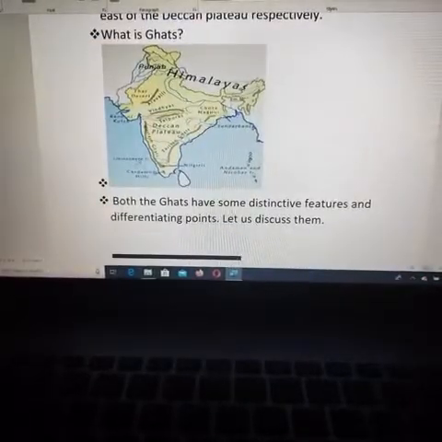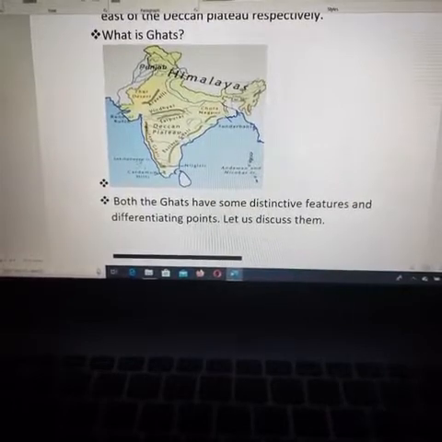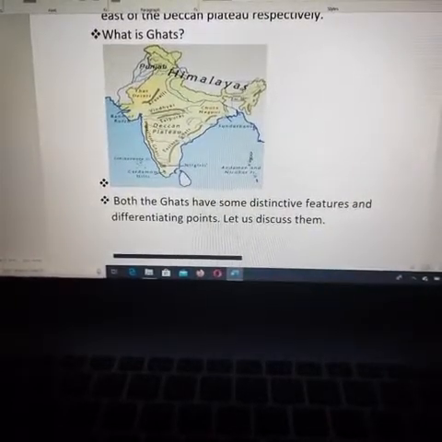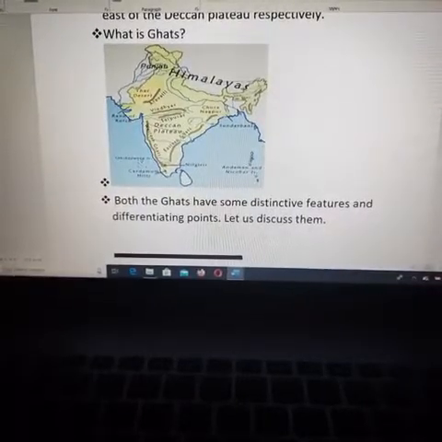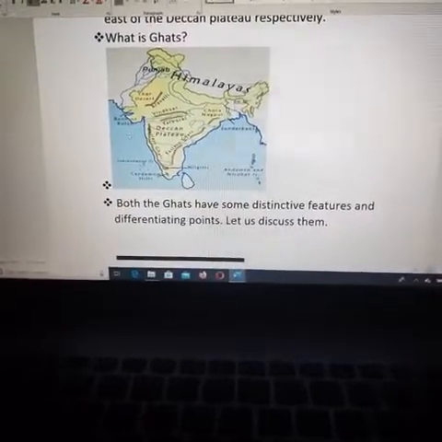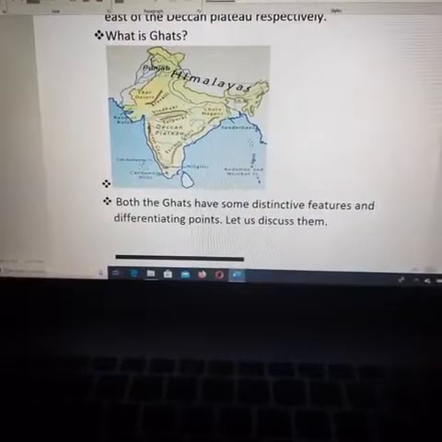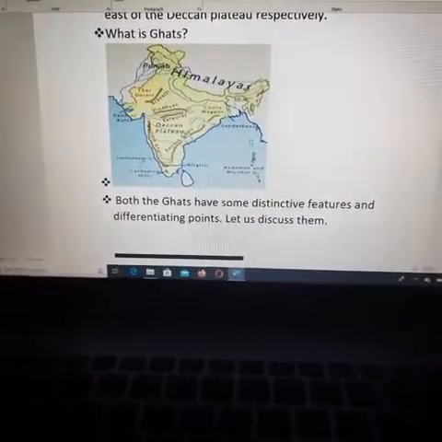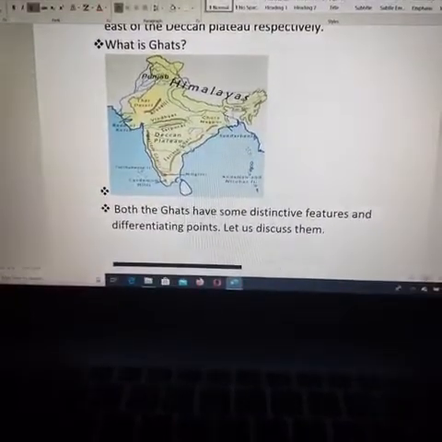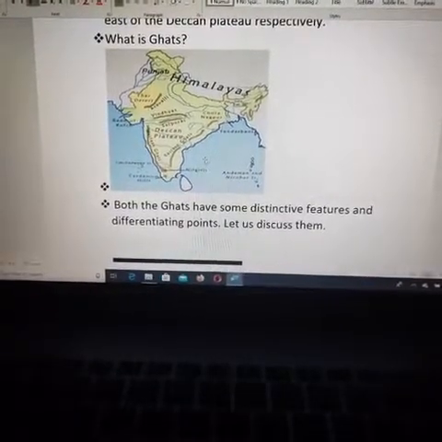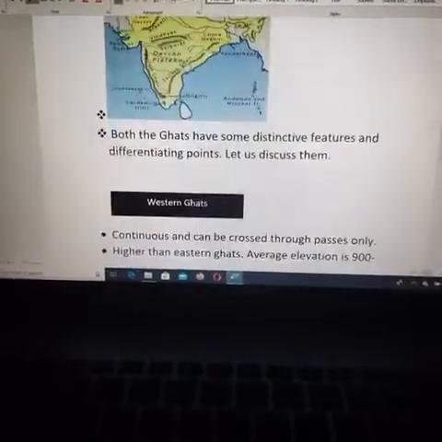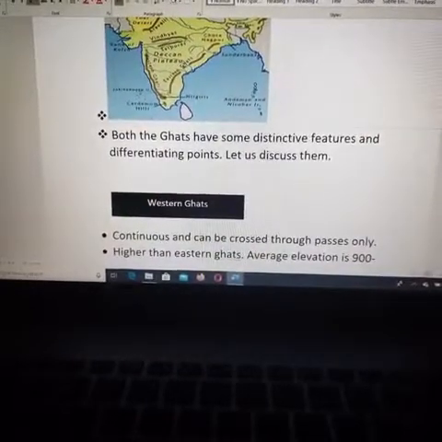Next, both the Ghats have some distinctive features and differentiating points. Let us discuss them. Both the Western Ghats and Eastern Ghats have their own different features. You may get the question, differentiate between the Eastern Ghats and the Western Ghats. So that is what we are going to do. First we will learn about the Western Ghats.